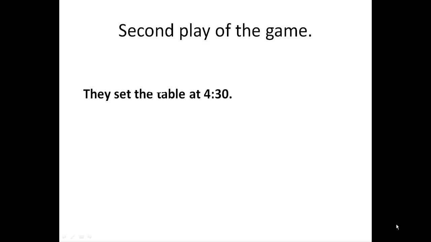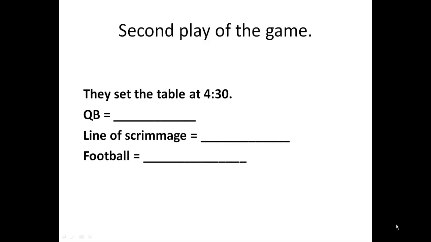In the second play of the game, he comes to the huddle and he says, now we're going to do the "they set the table at 4:30" play. This time, he's referring to himself as they. His line of scrimmage is going to be crossed by setting the ball over the other side. And this time, his secret name for the football is the table.